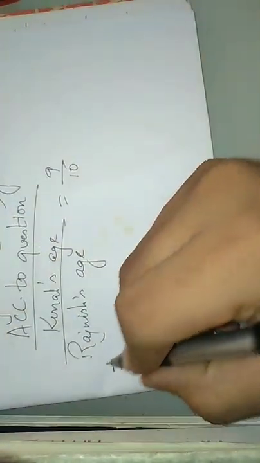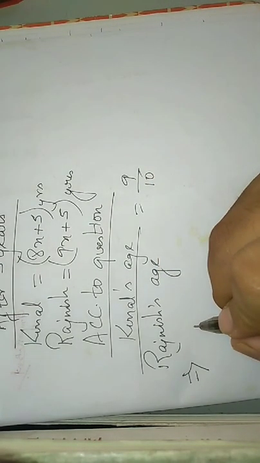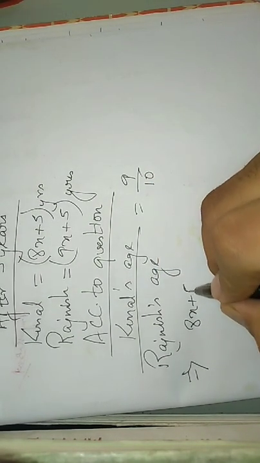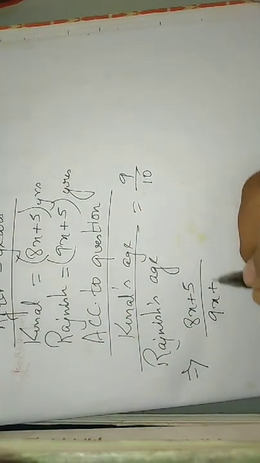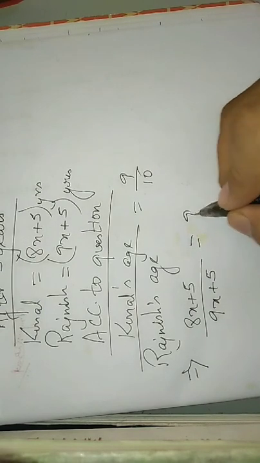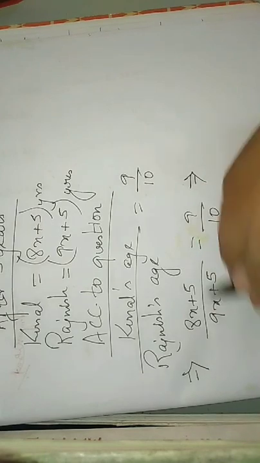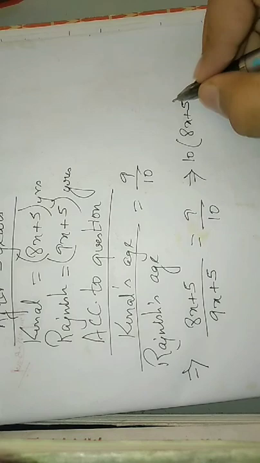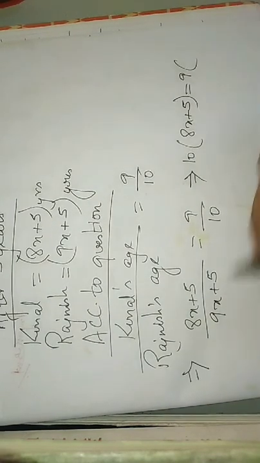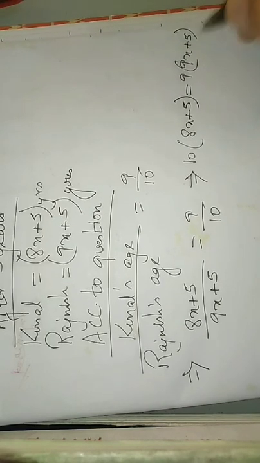So this implies Kunal's age after 5 years, 8x plus 5, by Rajneesh's age, 9x plus 5, is equal to 9/10. So the 10 will be multiplied with this. By cross multiplication, 10 times (8x plus 5) is equal to 9 multiplied with (9x plus 5).